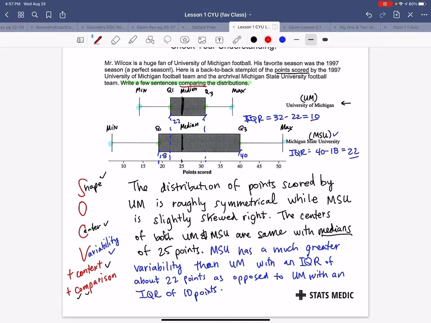All right, last one, I'm going to talk about outliers. It doesn't look like either one has outliers. Neither has any outliers.